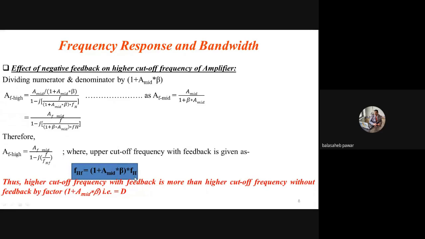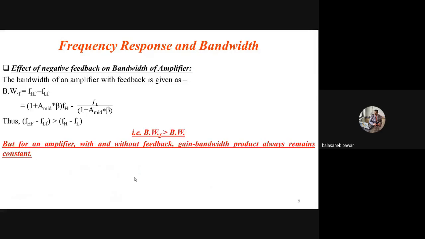That means, what is the conclusion? The higher cutoff frequency increases with negative feedback, while the lower cutoff frequency gets decreased. And the factor of change in the higher cutoff frequency as well as the lower cutoff frequency is either capital D times or 1 by D times respectively. Is it clear? You have to prepare this derivation as it is. Is it okay? Yes, sir.